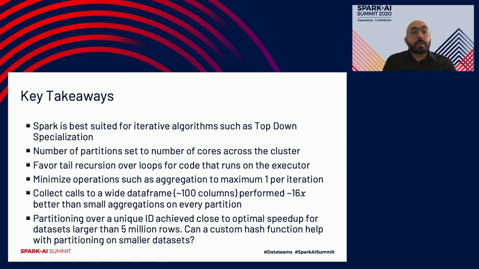And my last point is the hash function. The partitioning over unique ID, as you can see, achieved close to optimal speedup for data sets larger than 5 million. But what about data sets that are 5 million rows or less? Can a custom hash function help with partitioning on a smaller data set? I guess this is a point for future research to consider.